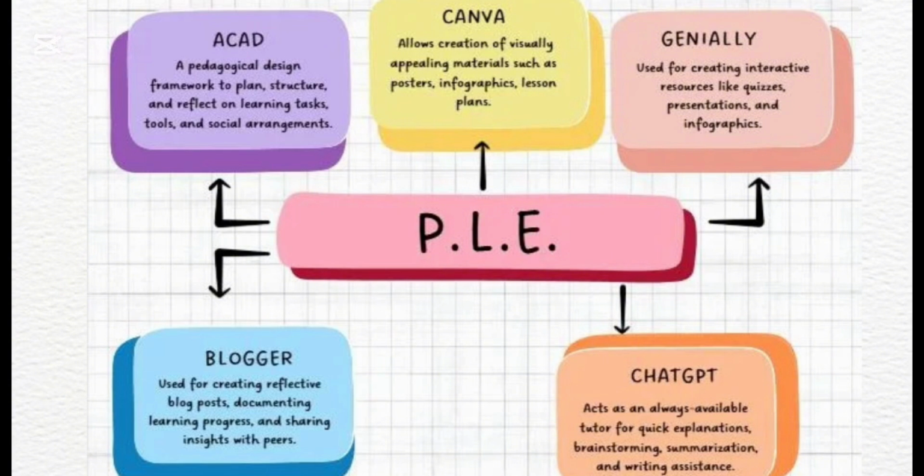Firstly, I have chosen Blogger for my personal learning environment because it helps me to track my learning journey, reflect on my progress, and communicate my ideas clearly with others. It enhances my ability to think critically about my learning process. I chose ChatGPT because it provides immediate support when I need help understanding concepts or brainstorming ideas.